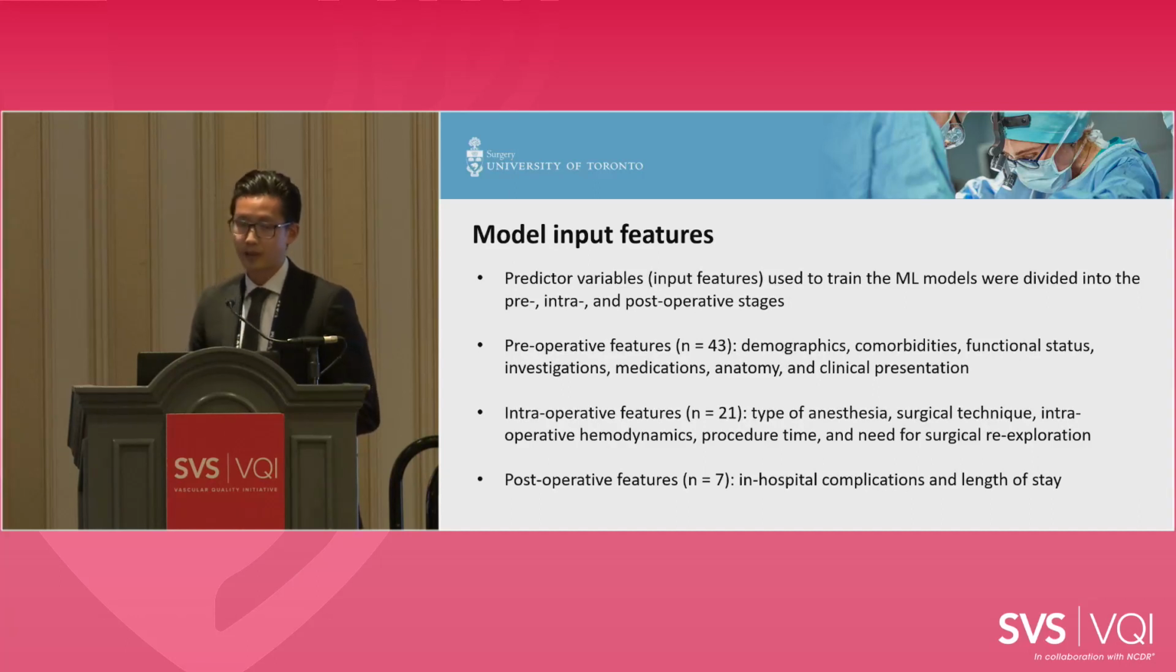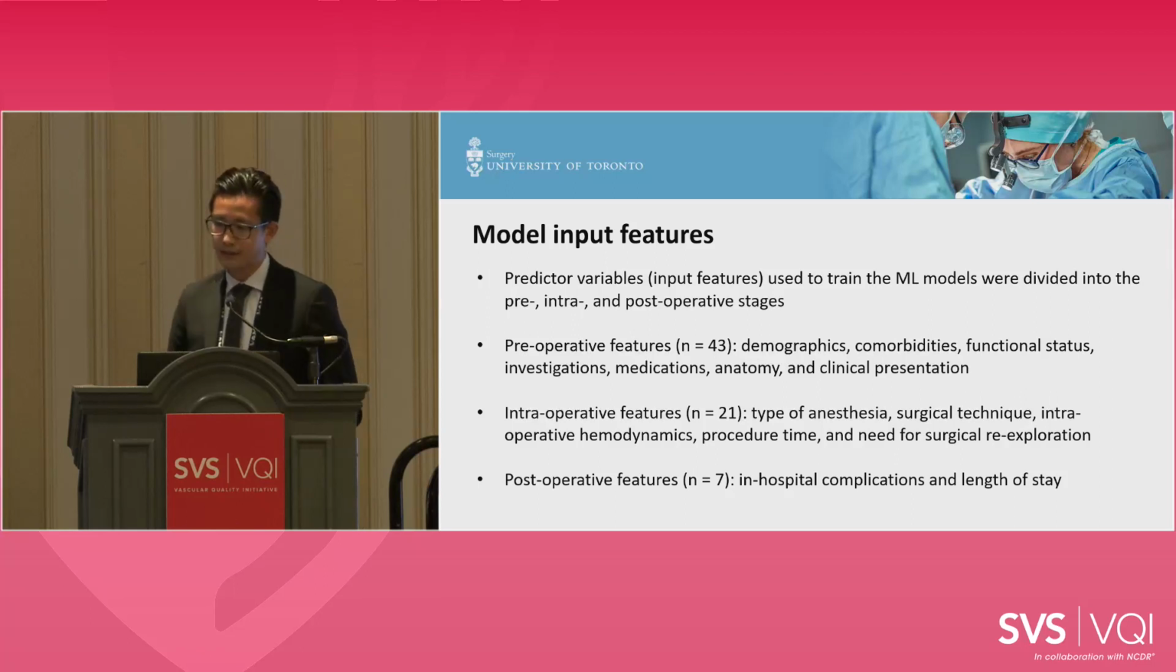The predictor variables, or the input features used to train the ML models, were divided into the pre, intra, and postoperative stages. So we included 43 preoperative features: demographics, comorbidities, functional status, investigations, medications, anatomy, and clinical presentation. There were 21 intraoperative features: type of anesthesia, surgical technique, intraoperative hemodynamics, procedure time, and the need for surgical reexploration. And 7 postoperative features, mainly in-hospital complications and length of stay, so whatever was available through the VQI.